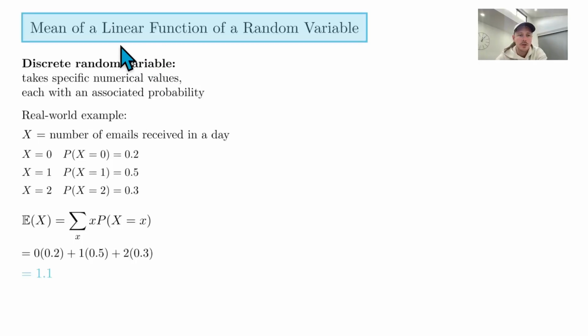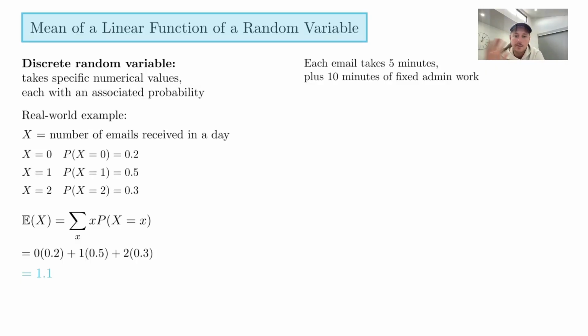Now we're going to do this linear function of a random variable. So now we're going to apply this sort of transformation, and let me show you what that looks like in terms of this example. Let's say, for whatever reason, that these emails take 5 minutes to write, plus 10 minutes of fixed admin time. I don't know what kind of emails they're writing, but let's just imagine every email takes an additional 10 minutes for some wacky administrative reason. So you can see this is a kind of linear function, right?